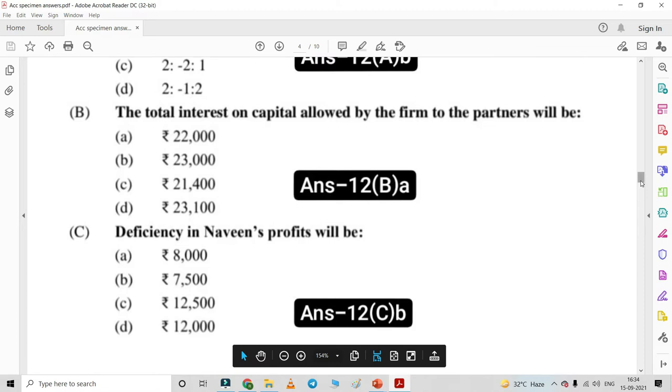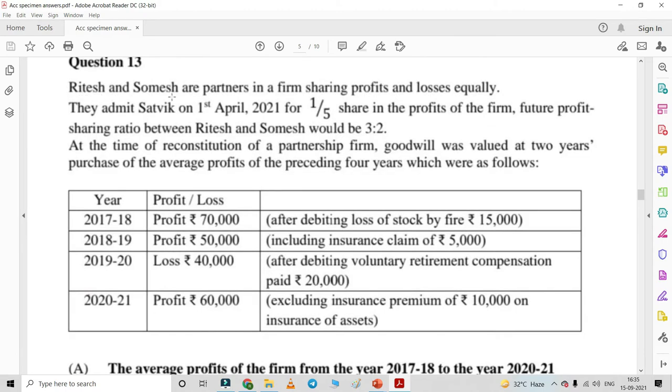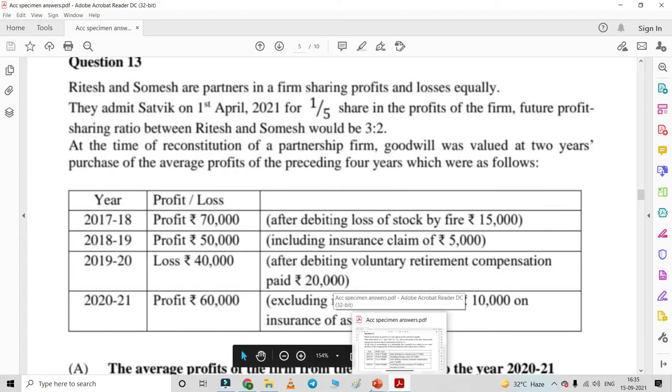The next question, here it's given that Ritesh and Somesh are partners in the firm sharing profit and losses equally. They admit Satvik on 1st April 2021 for a 1/5 share in the profit of the firm. Future profit sharing ratio between Ritesh and Somesh would be 3:2. At the time of reconstitution, goodwill was valued at 2 years purchase of average profit. So we need to find out the average profit of the following years, that means all these years. Along with that, a few adjustments are given. So these adjustments must be done while calculating the average profit. So let's see how it will be done.